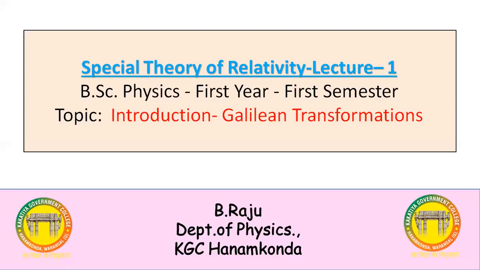Now, analyzing these three results, the object is moving at only 20 kilometers per hour, but the three observers are in three different situations: the first is at rest, the second is moving along the direction of the object, and the third is moving opposite to the direction of the object. Therefore, we got three different results. Therefore, motion is also relative.